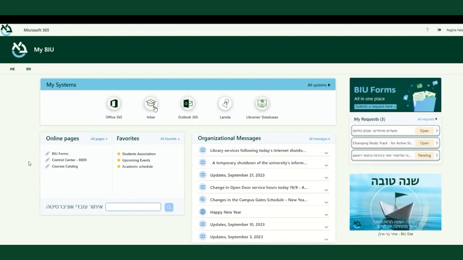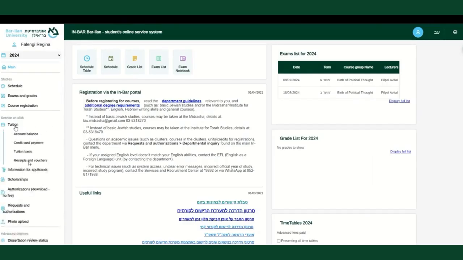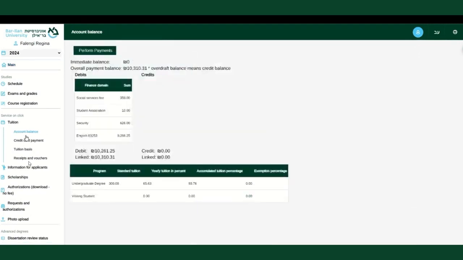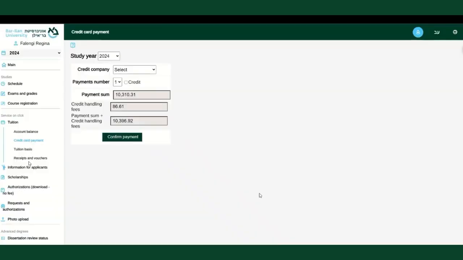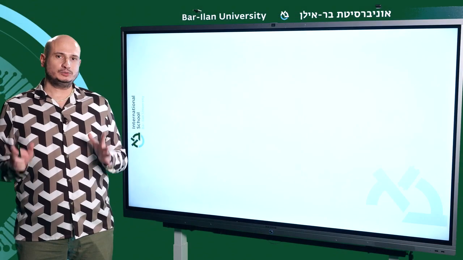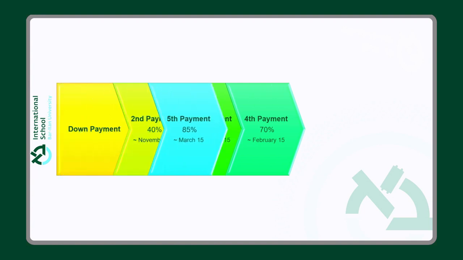Turning our attention back to Inbar, here is where you can manage any tuition-related concerns. And here's how it works. Your tuition is split into 6 annual installments, with the journey beginning upon the initial down payment.